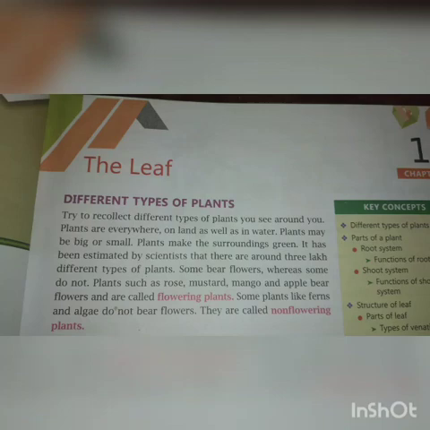Leaf. What is a leaf? And why do different types of plants have different types of leaves? So try to collect different types of plants you see around. Plants are everywhere, on land as well as in water. Plants may be big or small. Plants make the surroundings green.